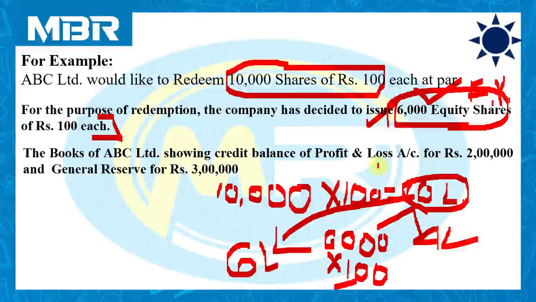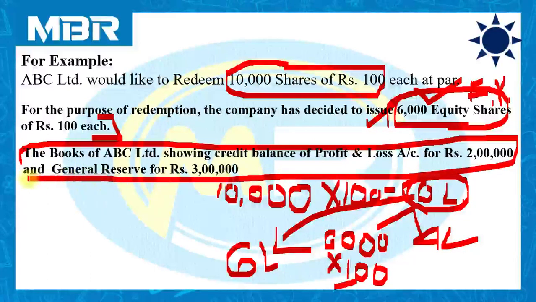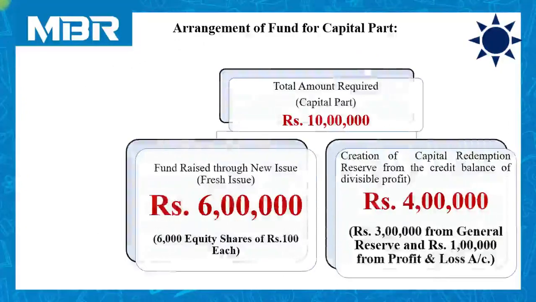And these 4 lakhs is collected by the company using the balance of general reserve and profit and loss account given over here. In each and every question, we need to follow this condition discussed in section 55 of the Companies Act 2013. Let us understand with the example. Arrangement of fund for capital part. Total amount required for capital part: 10 lakhs.